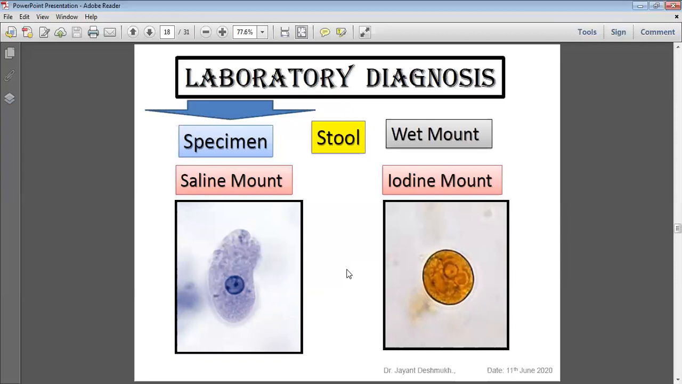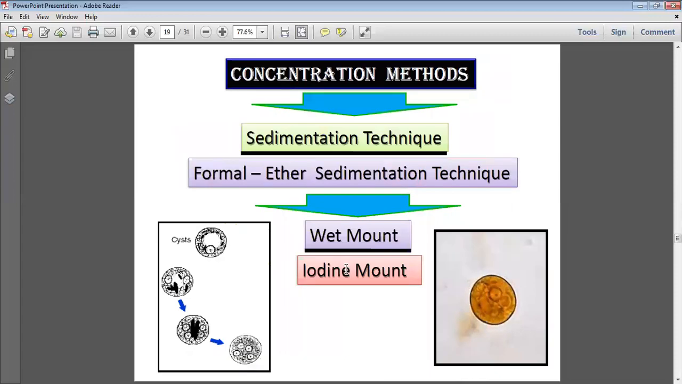A minimum of 3 stool samples on consecutive days we have to examine. Suppose we suspect amoebiasis but are not getting the parasitic form in the stool, then maybe they are scanty. To overcome this problem, we go for the concentration method. The sedimentation technique is most important because cysts don't float, so the flotation technique is not important. Due to sedimentation, trophozoites are not visible, only cysts we can observe, using the formal ether sedimentation technique.